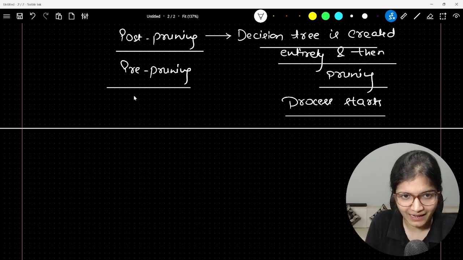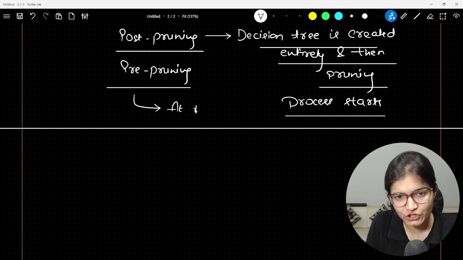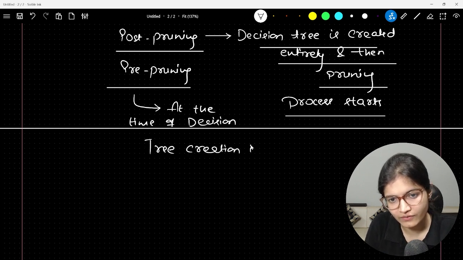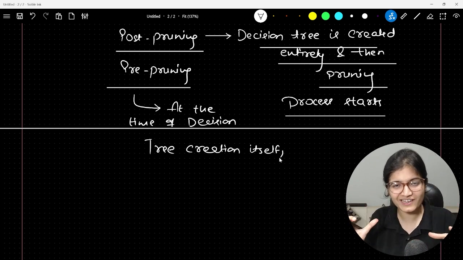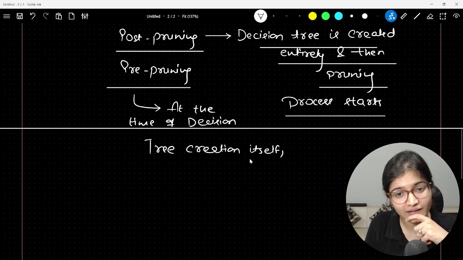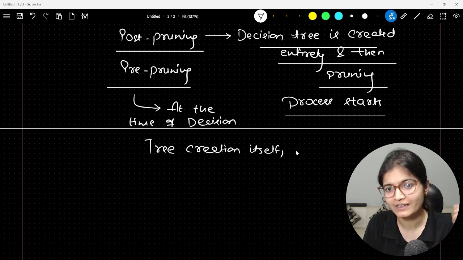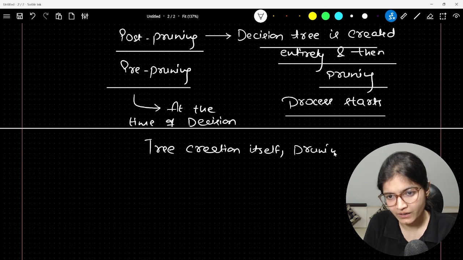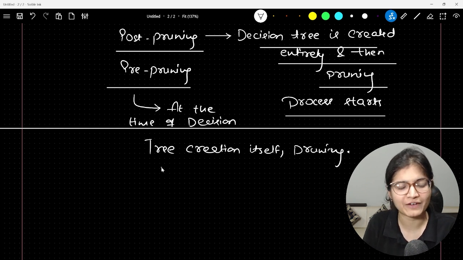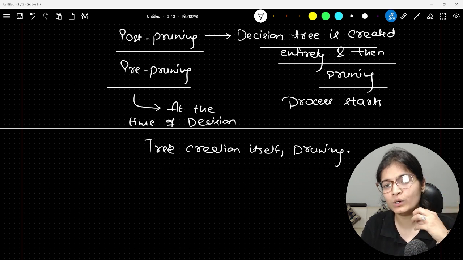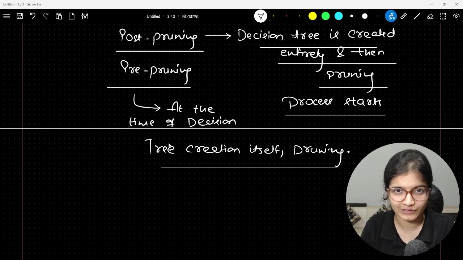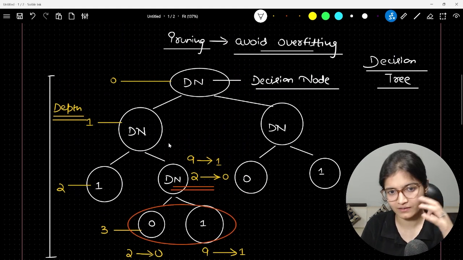In pre-pruning, what will happen is, at the time of decision tree creation itself, at that phase itself, when your decision tree is being created, your model will be able to start the pruning. It will think about how much depth I should allow so that my model gives me a better prediction, and it won't take too much time to produce the results. So this is what we call pruning. I hope it is clear to everyone.